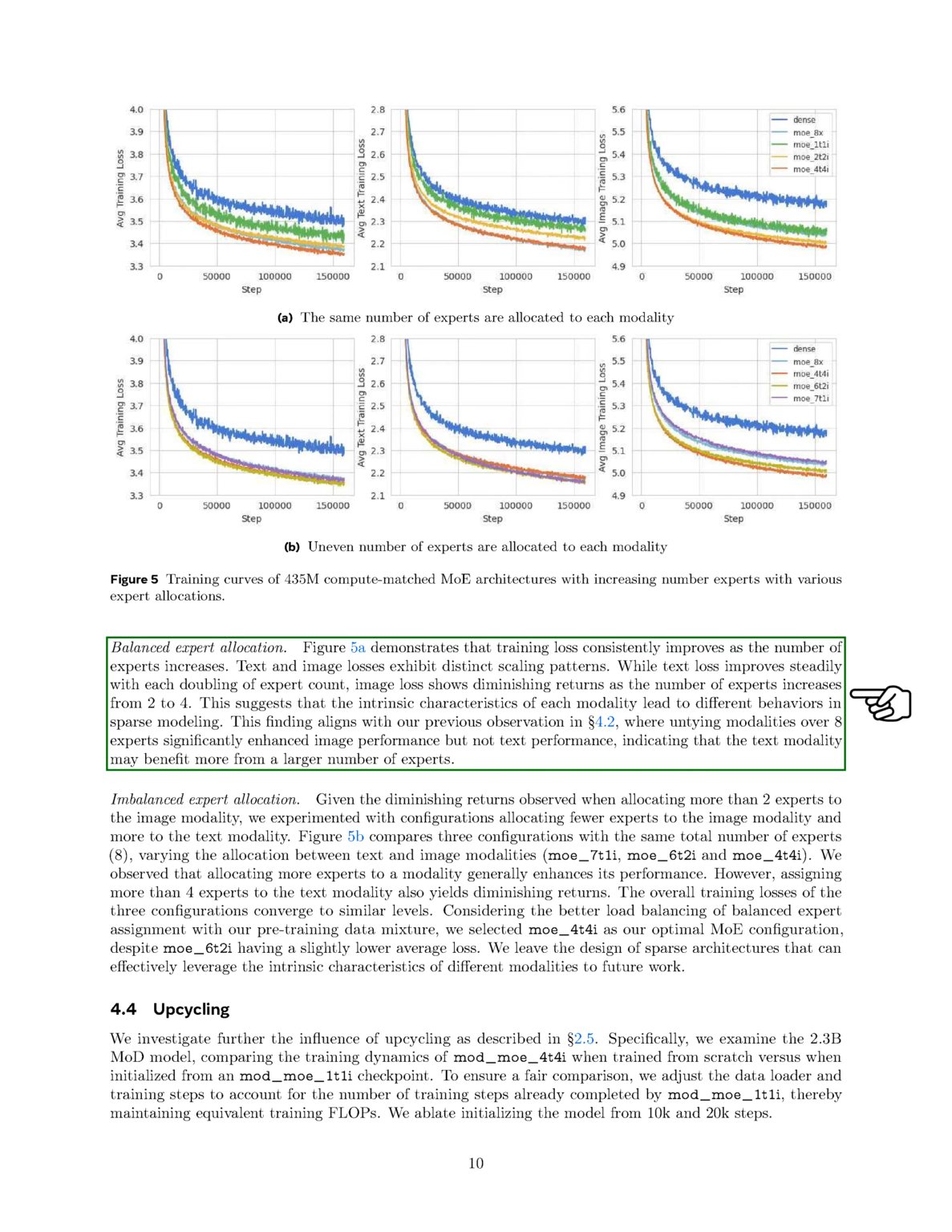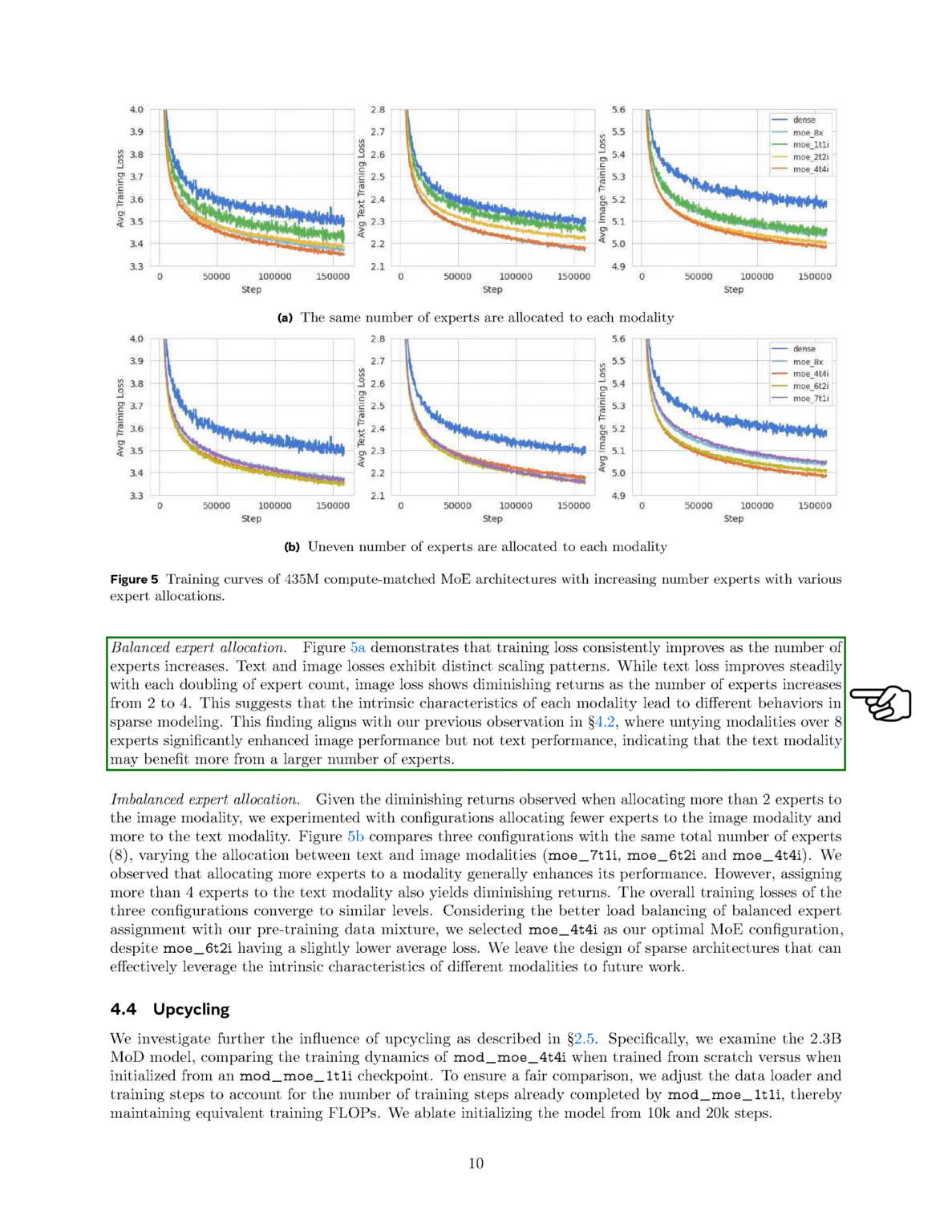In the balanced expert allocation scenario, we found that as we increase the number of experts, the training loss consistently improves. However, the loss patterns for text and image data differ. The text loss improves steadily with each doubling of experts, while the image loss shows diminishing returns when increasing the number of experts from 2 to 4. This suggests that the unique characteristics of each data type lead to different outcomes in sparse modeling.